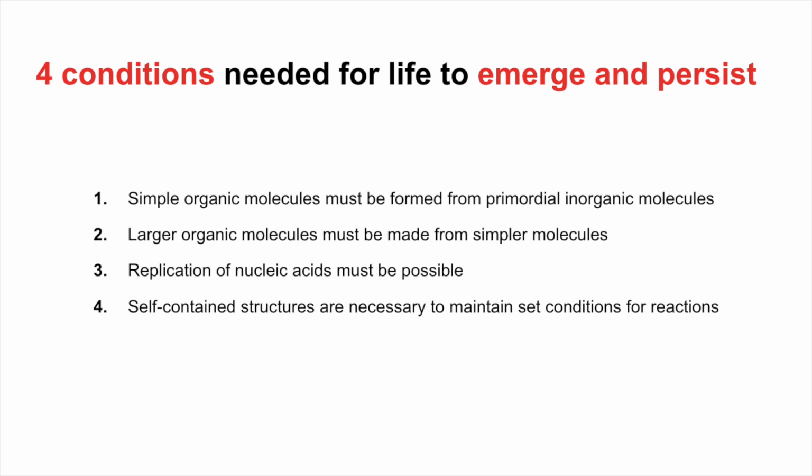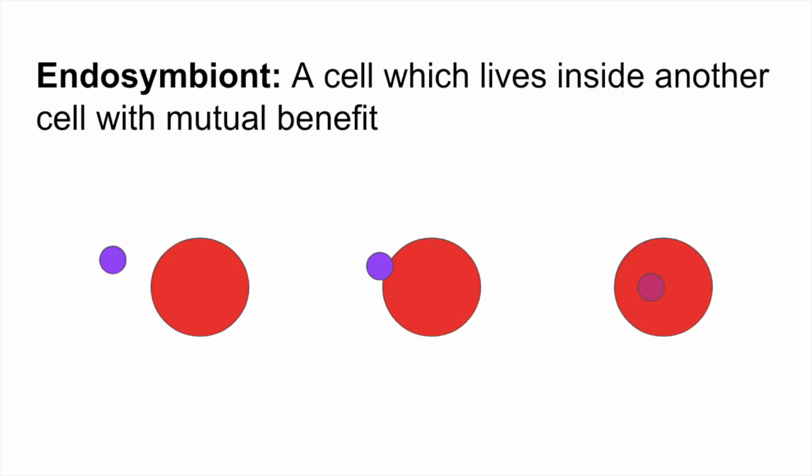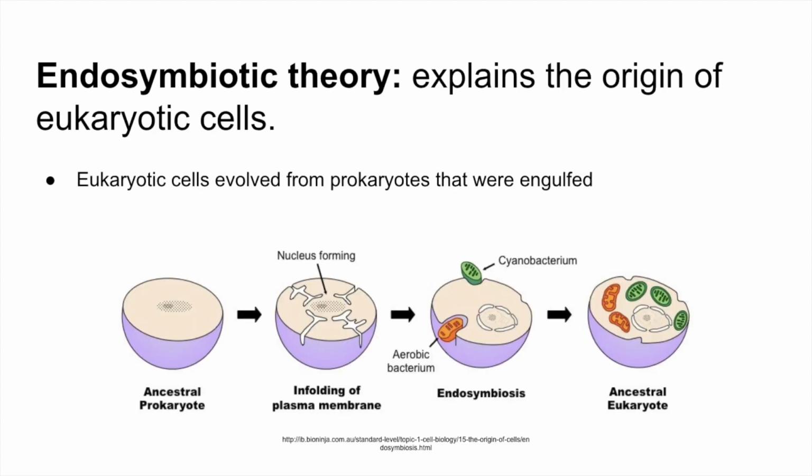Another important theory on the origin of cells is the endosymbiotic theory. But first, what is an endosymbiont? It's a cell which lives inside another cell with mutual benefit. The endosymbiotic theory explains the origin of eukaryotic cells. It states that eukaryotic cells evolved from prokaryotes that were engulfed by phagocytosis and remained undigested.